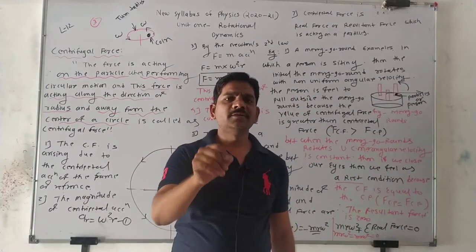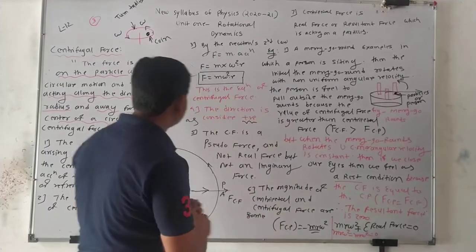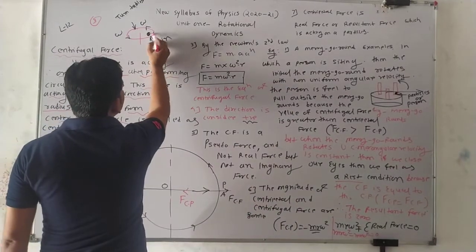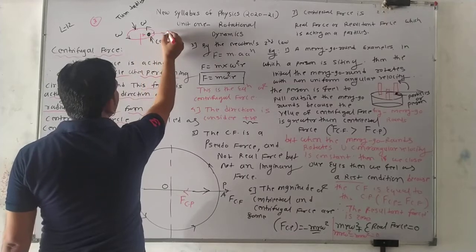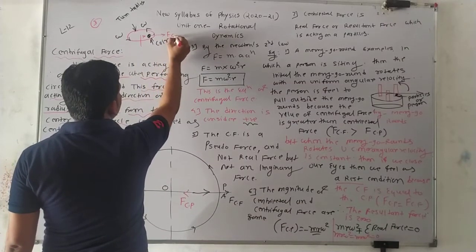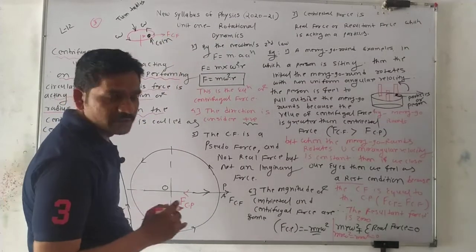Because of the centrifugal force. The coin just moves away from the center because of centrifugal force.